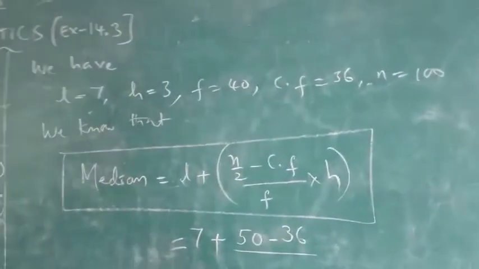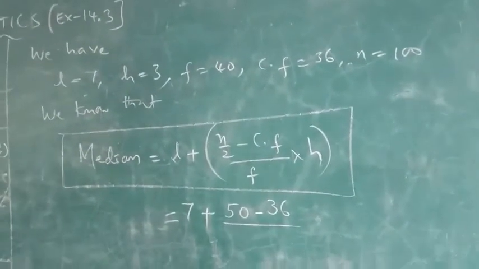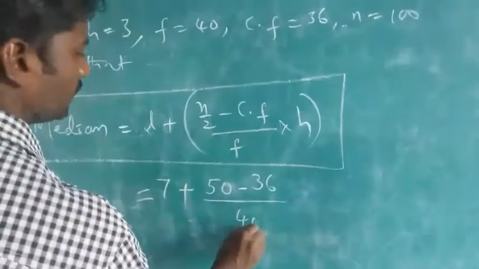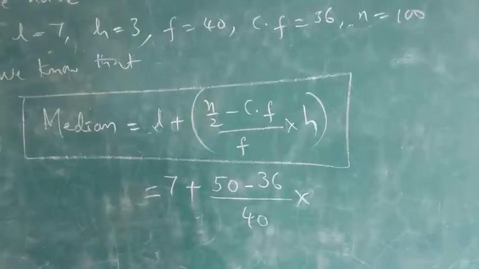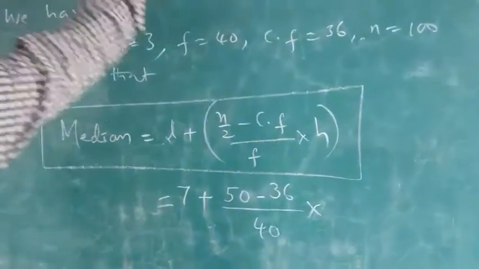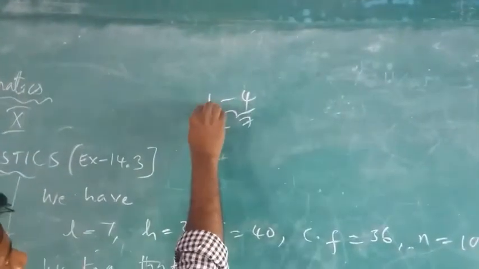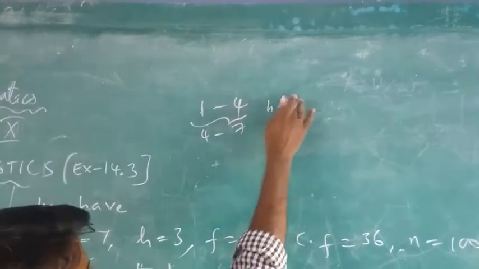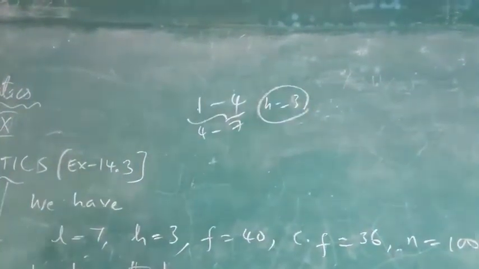I have explained it easily so that you can understand clearly. F value, what is the F value? 40. Very good. Into height, children. How do you find the height? Class interval 1 to 4 is given. It is an exclusive class, so 1 to 4 means you have to count 2, 3, 4. So h is equal to 3, the size of the class. That's why I wrote 3 here.